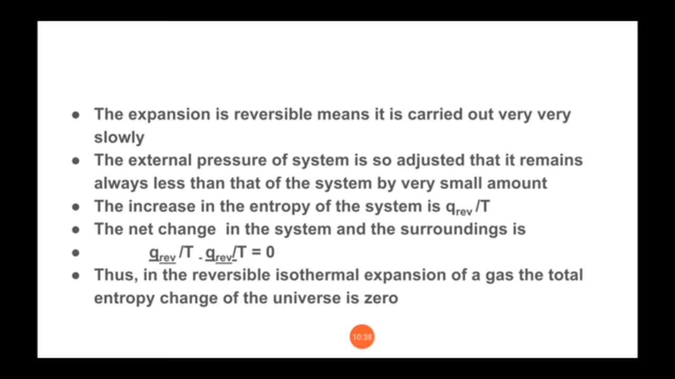Means from this relation we can count on two things. We can check whether the chemical reaction is reversible or not, and also we can check the spontaneity of the reaction. So that is change in entropy for reversible and irreversible processes.